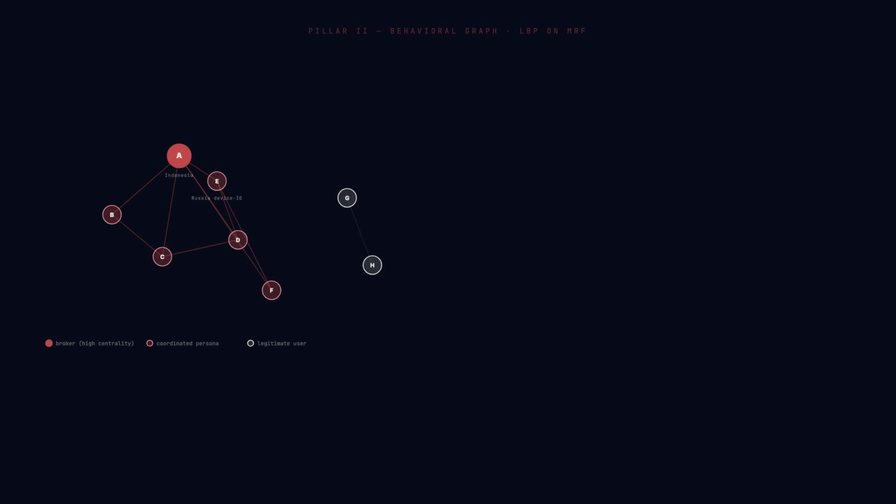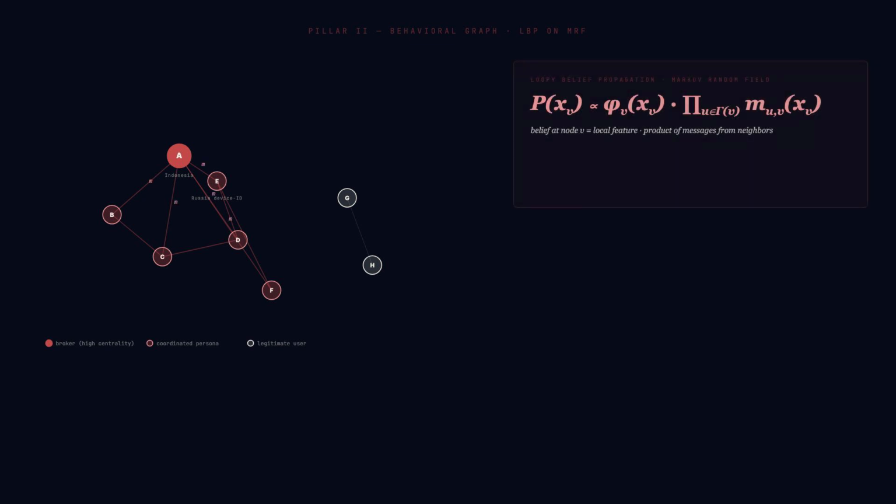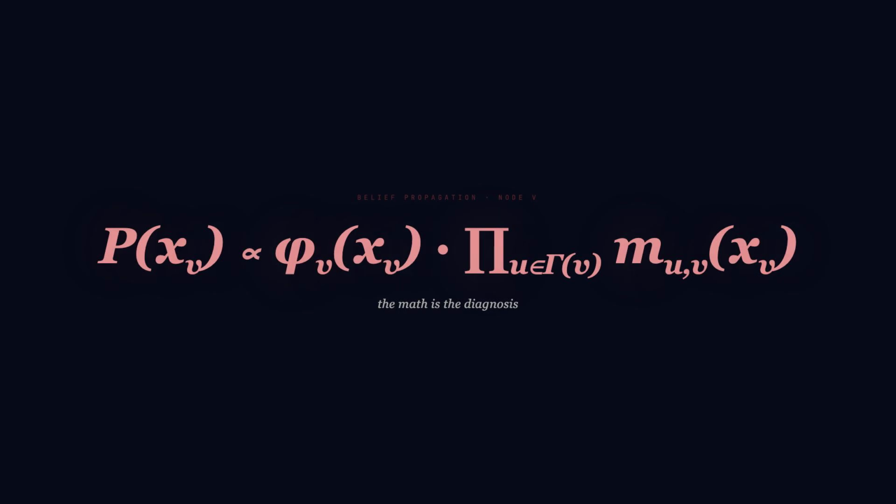Pillar 2, behavioral graph topology. Fraudsters operate in networks. We represent users, devices, and accounts as nodes, reviews, shared addresses, and shared cards as edges. Across this graph, we run loopy belief propagation on a Markov random field. The belief at each node is the product of its local feature and the messages received from its neighbors. P of x sub v is proportional to phi of x sub v times the product over neighbors u of m sub uv of x sub v.